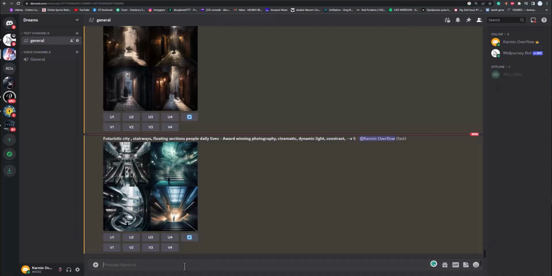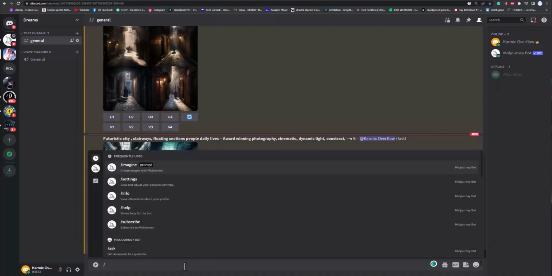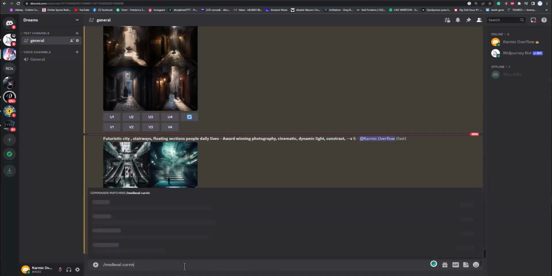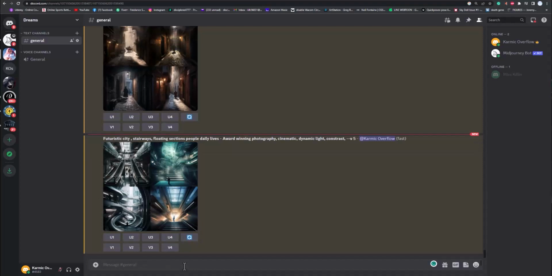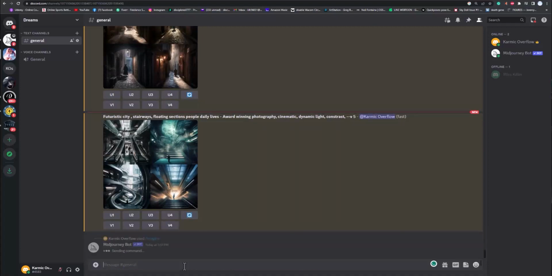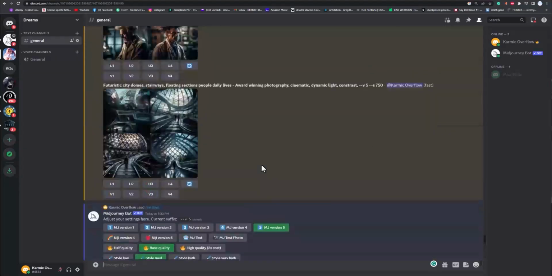Could also say maybe intersecting alley or something. Let's try this. Oops. You have to hit enter, I didn't hit enter fast enough. So this, enter, there we go. You can also start to type imagine, or just type the full thing and hit enter, but it's faster to do it that way. So while that renders, let's go up here and I'm going to show you something.